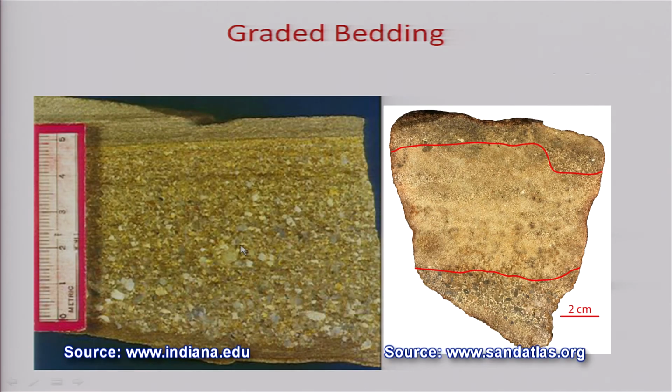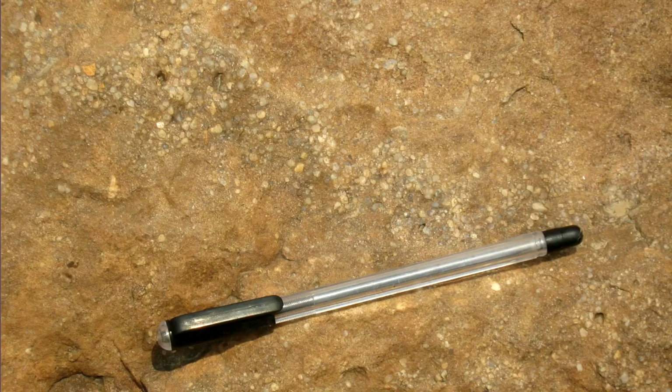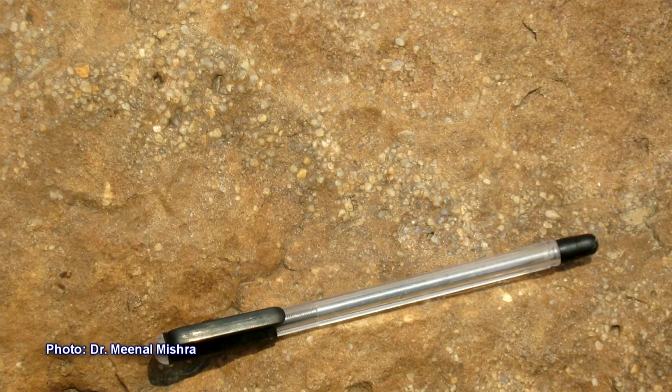This is how it looks in the rock record. You see, this is a very coarse-grained material here. As you go up, the grains become smaller and smaller, and finally it becomes very thin. This is also an example where you have a very thick layer here. Why has it become a thick layer? Because of two reasons. One is the size, another is the density.